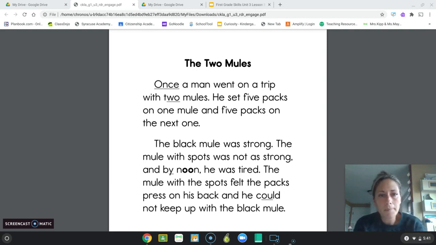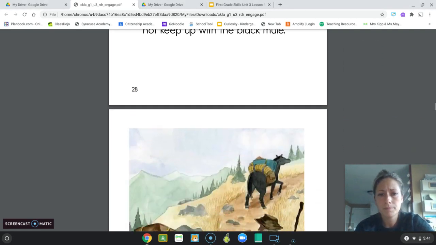All right, so now we're going to read another story from our Fables reader called The Two Mules. Here we go. The Two Mules. Once a man went on a trip with 2 mules. He set 5 packs on one mule and 5 packs on the next one. The black mule was strong. The mule with spots was not as strong, and by noon he was tired. The mule with the spots felt the packs press on his back, and he could not keep up with the black mule.